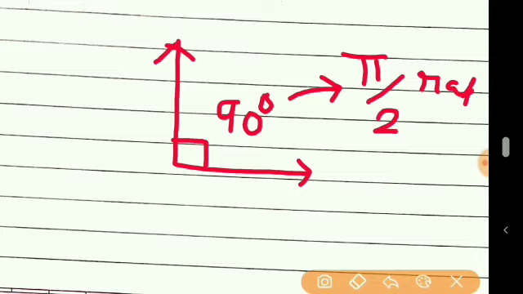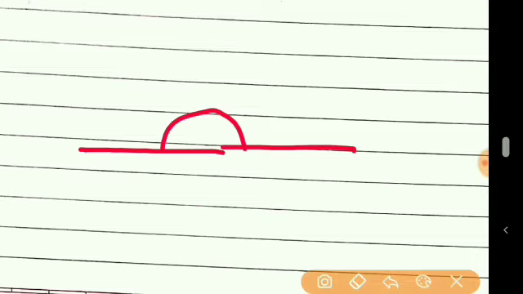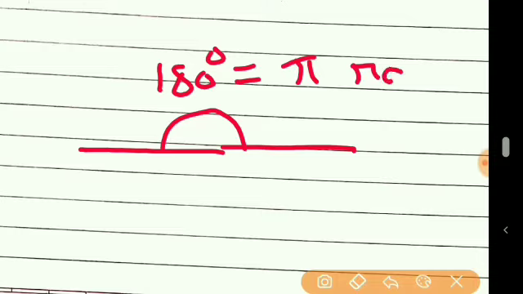Similarly, 180 means half circle, so this angle is 180 degree, but in terms of radian we can write it as pi radian.